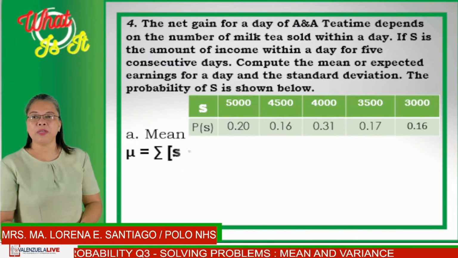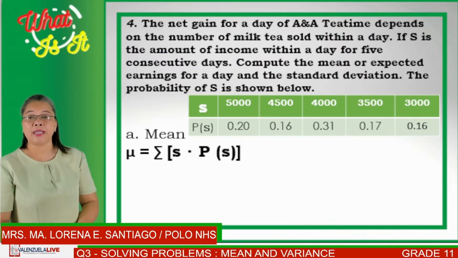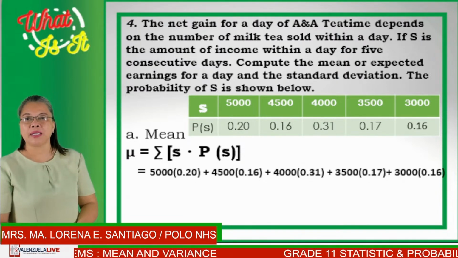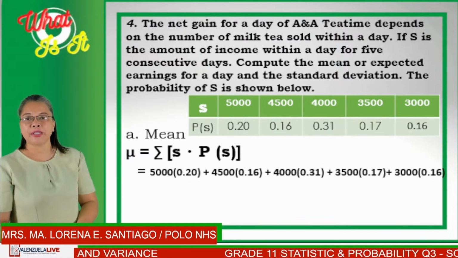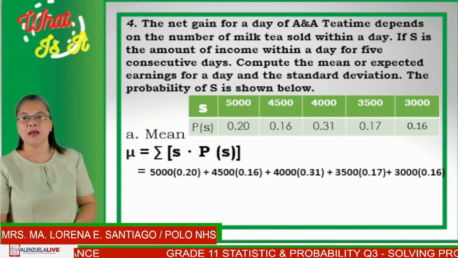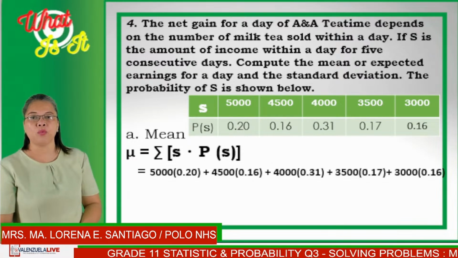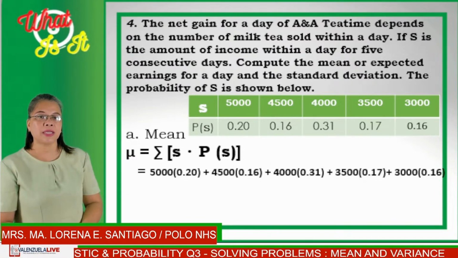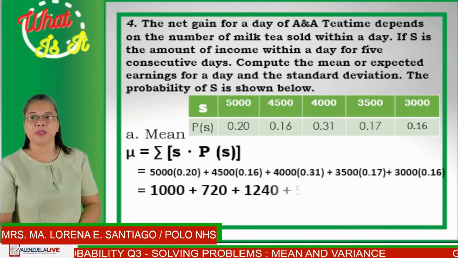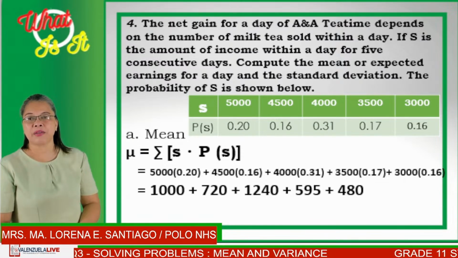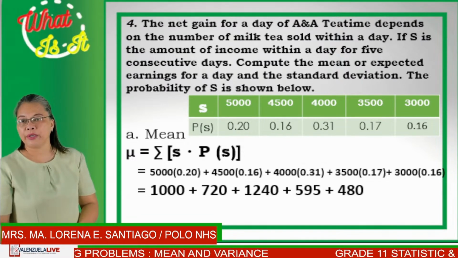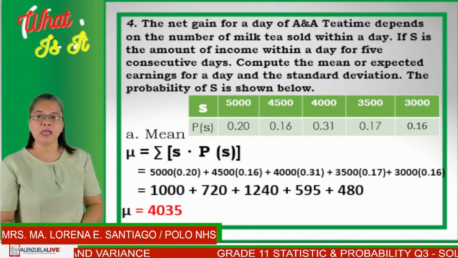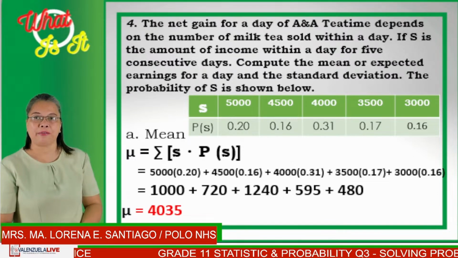So for the mean, we will be using the formula summation of S times P of S. And so we will have 5,000 times 0.20 plus 4,500 times 0.16 plus 4,000 times 0.31 plus 3,500 times 0.17 plus 3,000 times 0.16. And you will get 1,000 plus 720 plus 1,240 plus 595 plus 480. So that the mean will be 4,035.